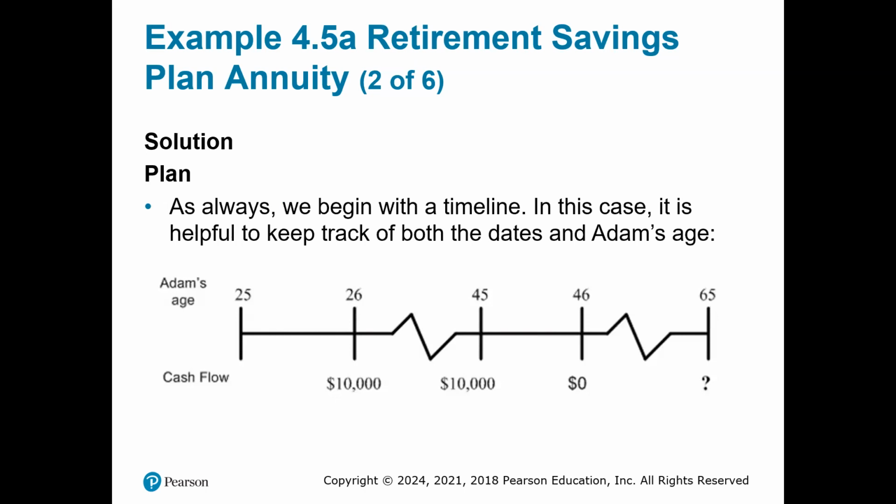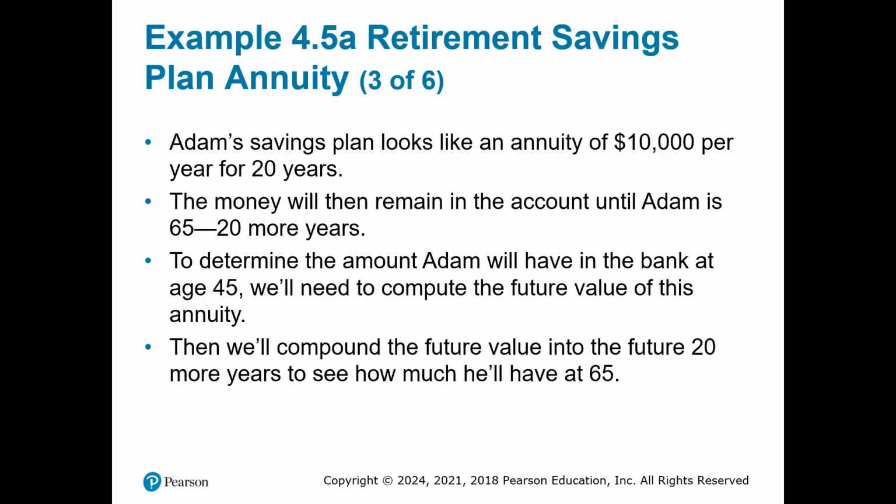What would it be if he invested until 65? So Adam's savings plan looks like an annuity of $10,000 per year for 20 years. The money will then remain in the account until Adam is 65, 20 more years.